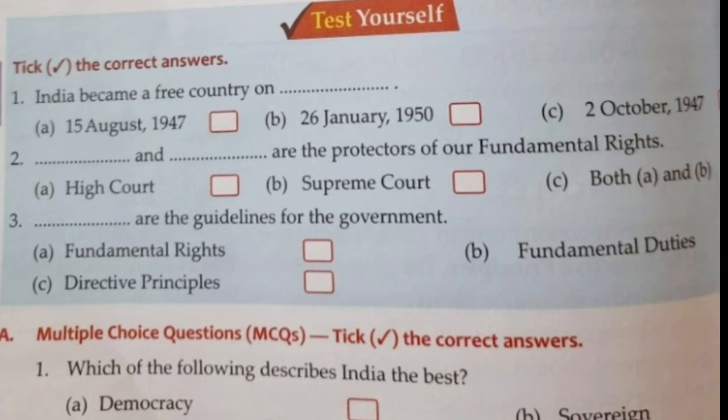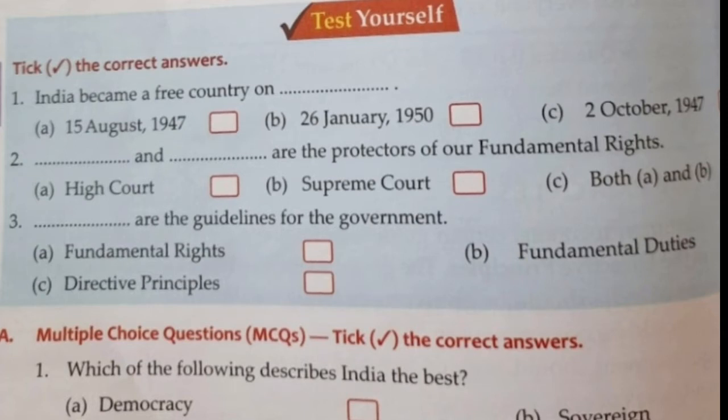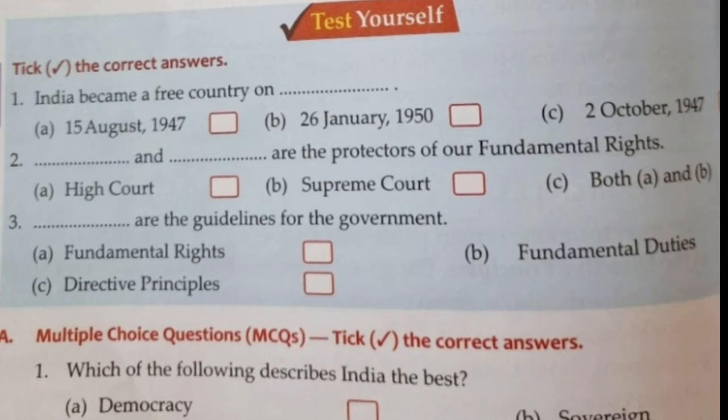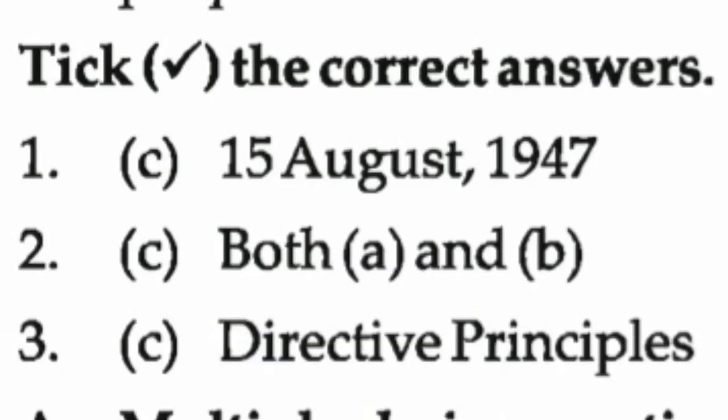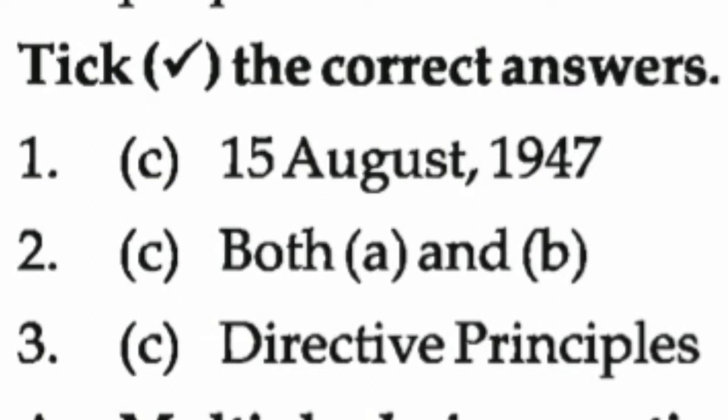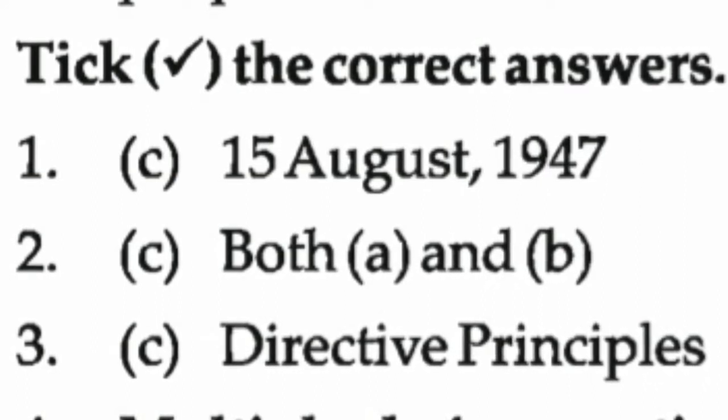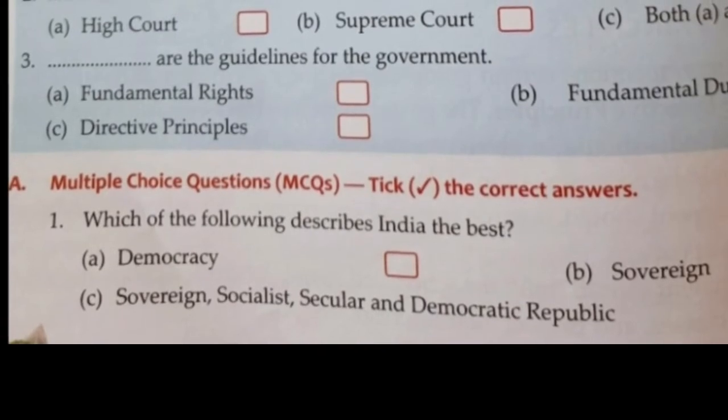Next, second, dash and dash are the protectors of our fundamental rights. And the options are A. High Court, B. Supreme Court or C. Both A and B. And the correct answer is C. Both A and B. Third, dash are the guidelines for the government. And the options are A. Fundamental rights, B. Fundamental duties or C. Directive principles. And the correct answer is C. Directive principles.